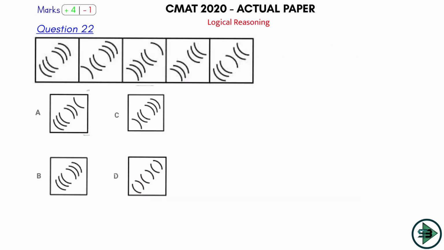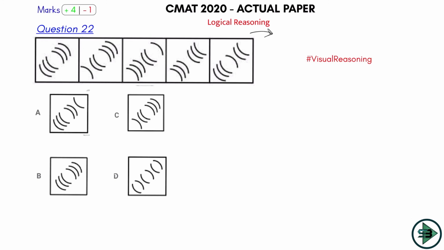Let's come and play now ball number 22, question number 22 in the logical reasoning section. This question is again from visual reasoning. In the CMAT 2020 paper we got 2 questions from visual reasoning. The first was a 6er. Let's see what this question is, whether we'll have to be defensive here with a 4 or whether it will be a 6. I cannot say just by looking at it this time. So let's solve it and conclude in the end as to whether it's a 6 or a 4 or a defense question. So let's start with it. What's happening from here? The question is what will come next.